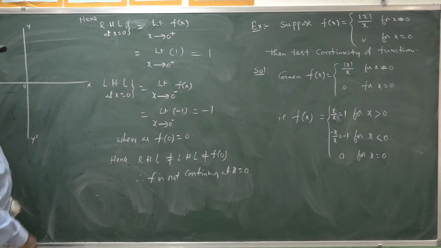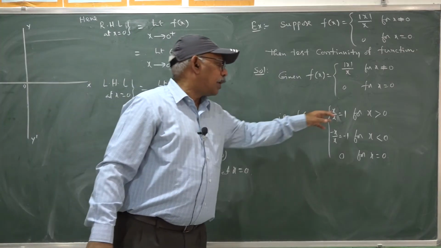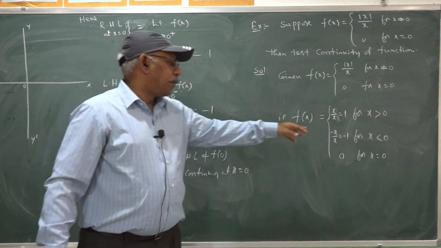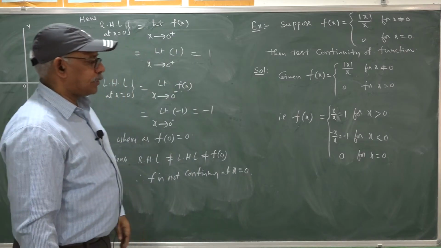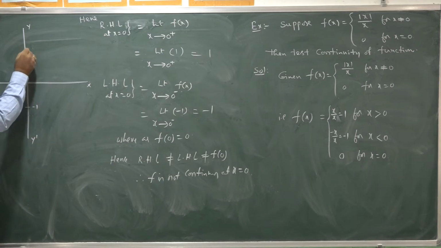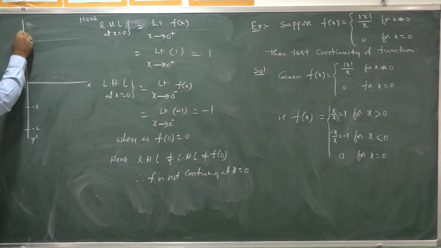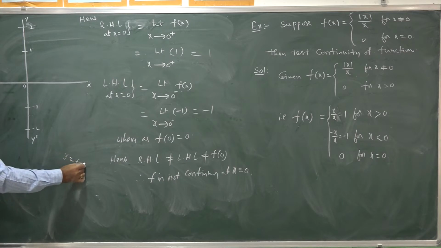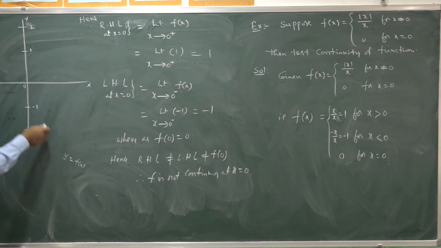Once you draw the graph of the function, f(x) equal to 1 for x greater than 0 and minus 1 for x negative, and for x equal to 0 it is 0. For x negative, meaning x to the left of 0, f(x) is minus 1. Let us take this as minus 1, this as 1, and of course minus 2 and 2 here, like that. Y equal to f(x). Take x values on the x axis and f(x) values on the y axis.